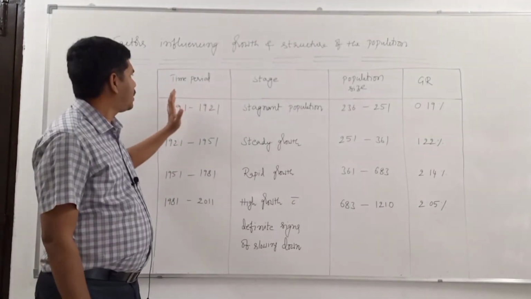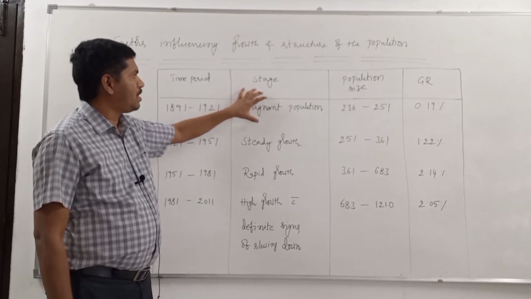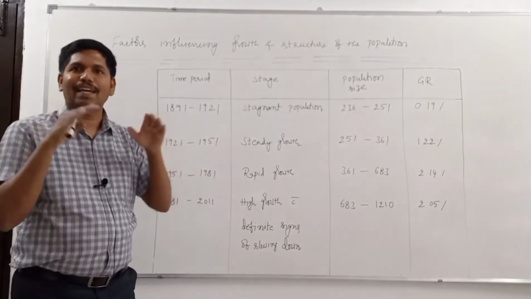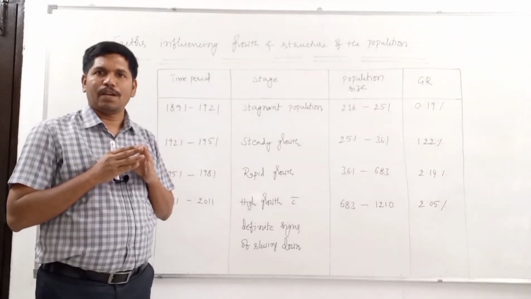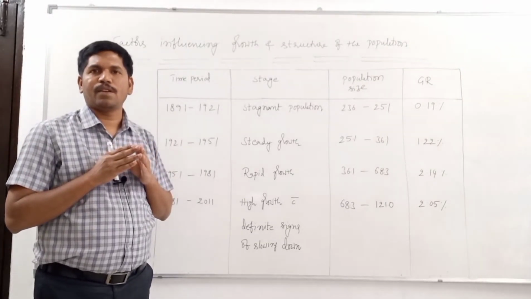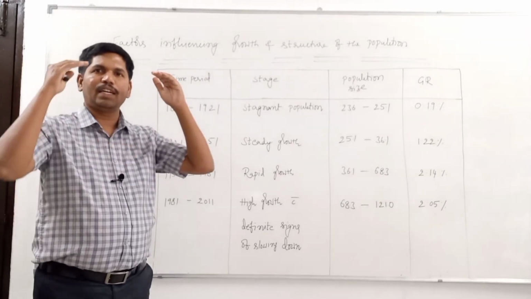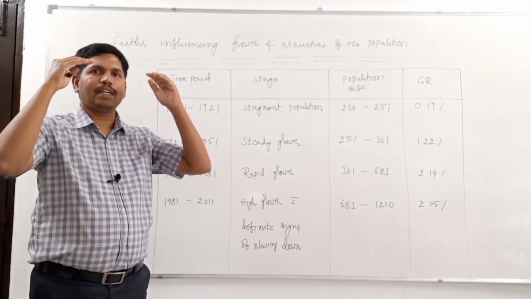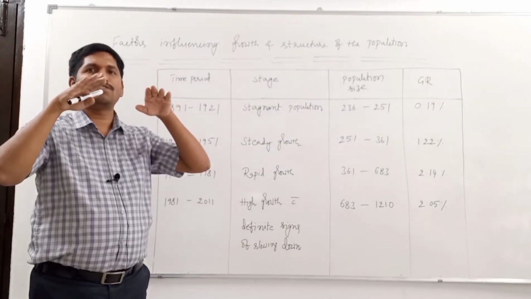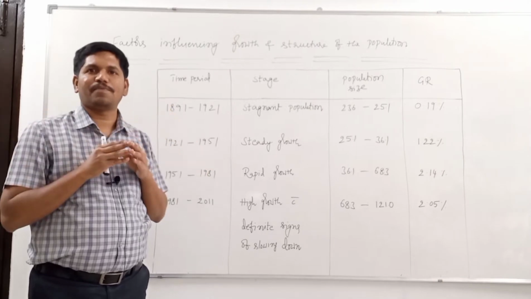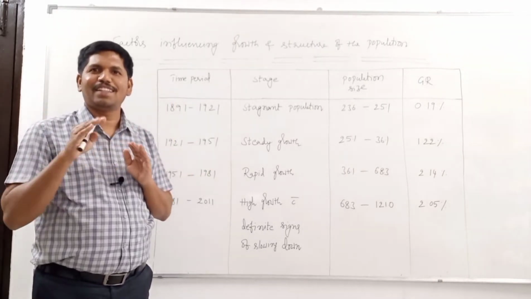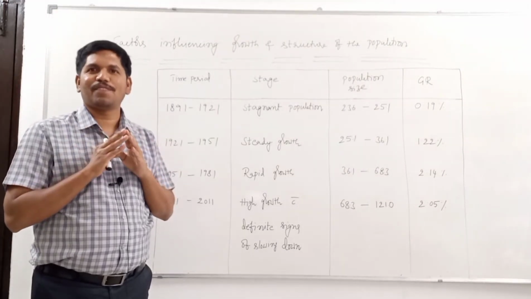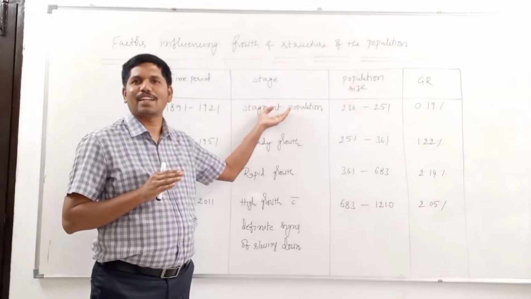The first stage from 1891 to 1921 is the stage of stagnant population. That means the population was maintained at a stagnant level. Why? Because during this period, the birth rate was high and death rate was high. Because of the presence of high birth rate and high death rate, the population size was maintained at a stagnant level. Birth rate means incoming, death rate means outgoing. Incoming and outgoing both are equal. That's why the population was maintained at a stagnant level.